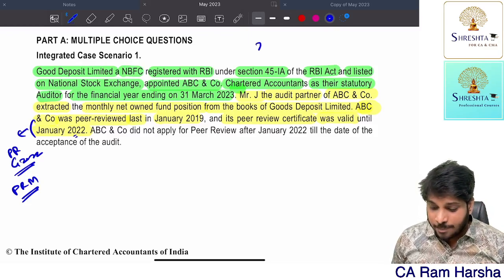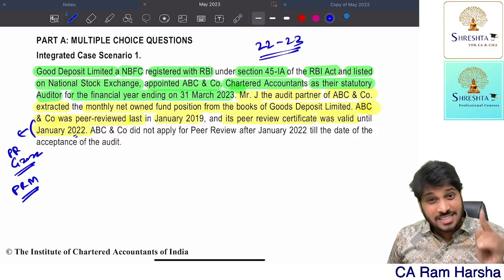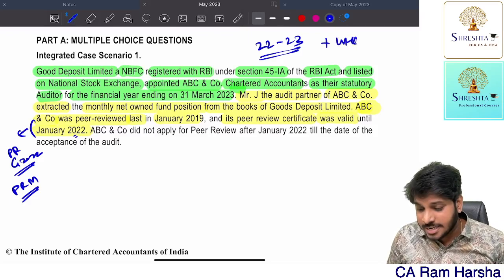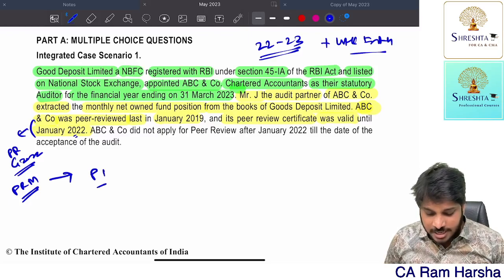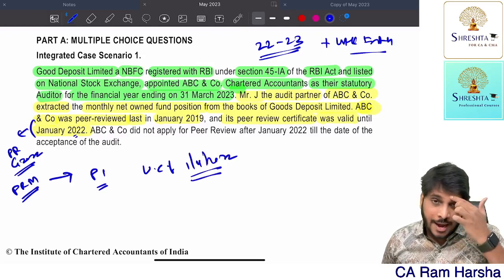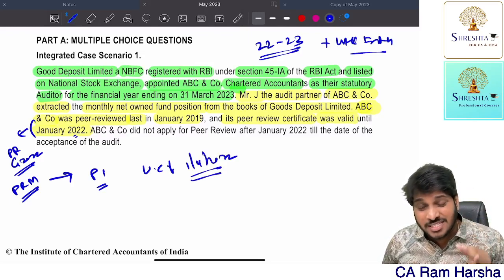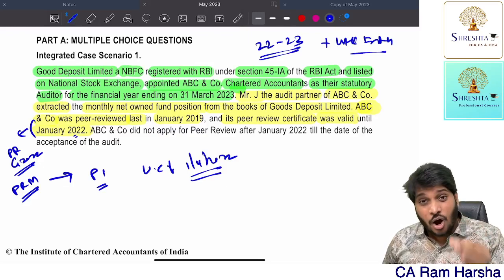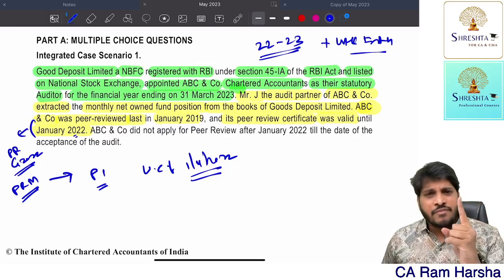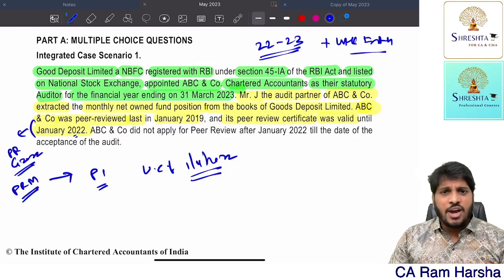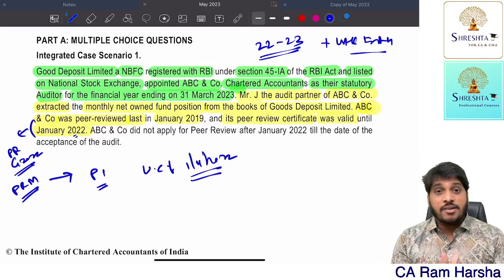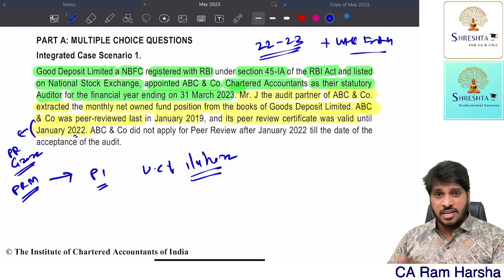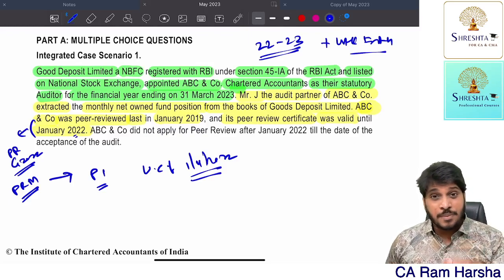Look at here. They are appointed as an auditor for the 22-23 financial year, and that is a listed entity. Remember, it's a listed entity. As per the peer review mandate, phase number 1, with effect from 1st April 2022, an audit firm must have a peer review certificate in order to conduct the audit of a listed entity. It is mandatory. With effect from 1st April 2022, any audit of a listed entity shall only be conducted by an audit firm having a valid peer review certificate. So having a peer review certificate is a prerequisite.